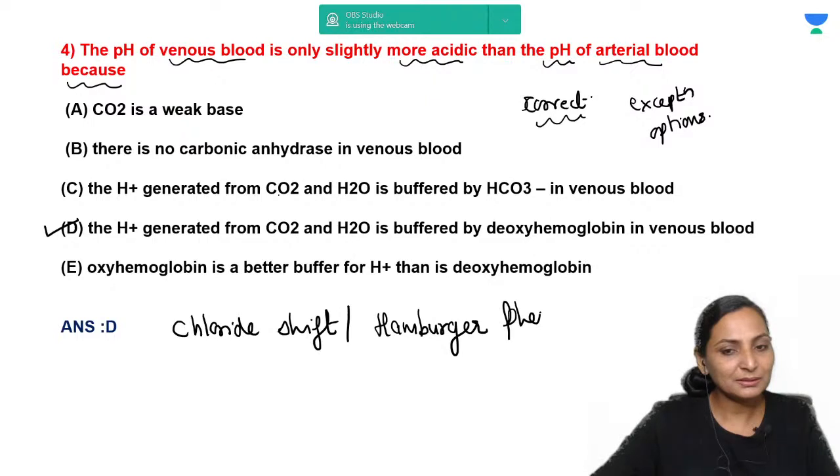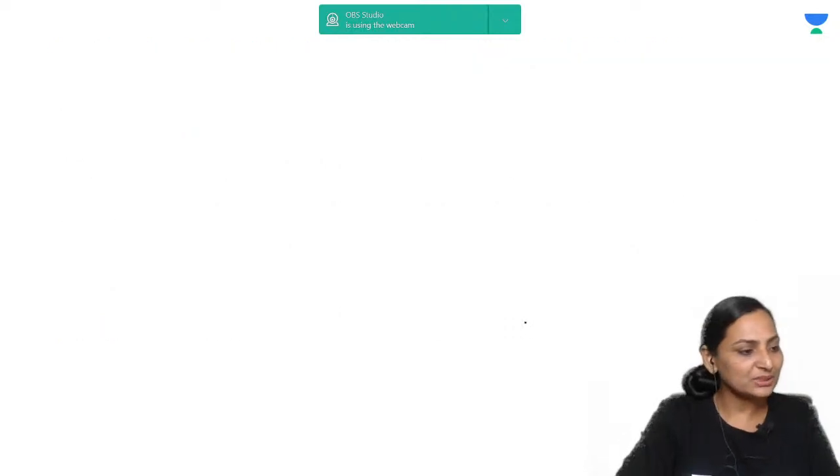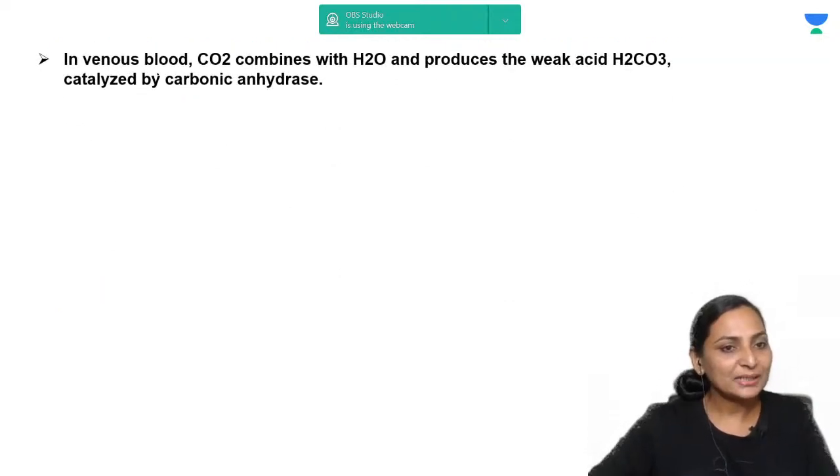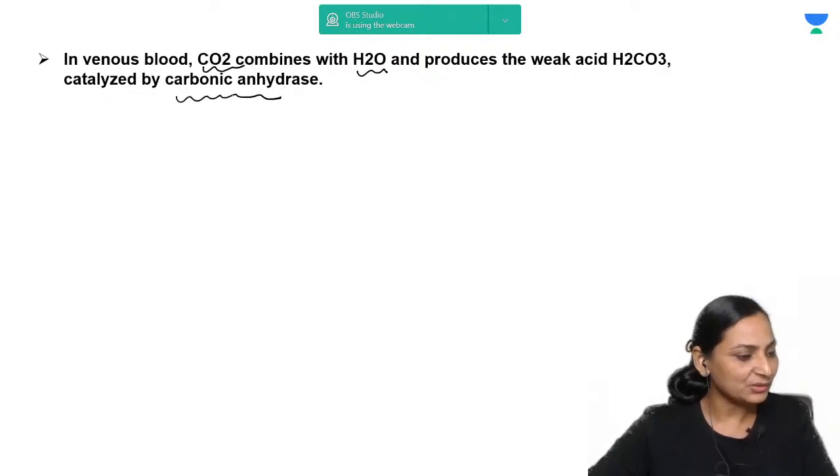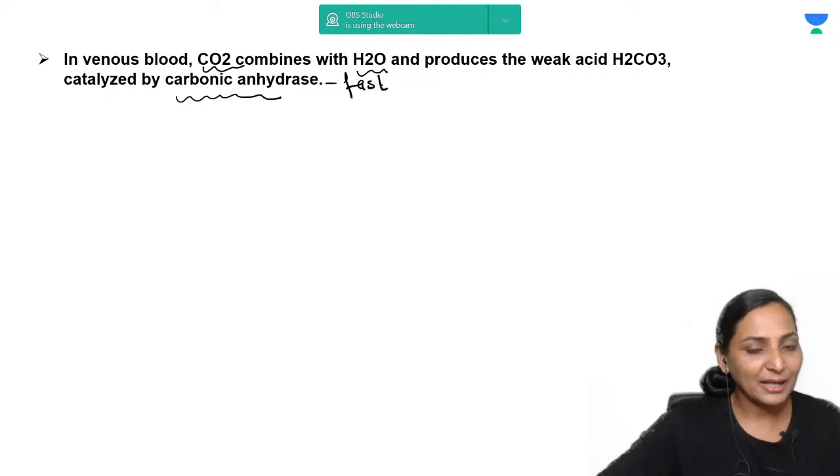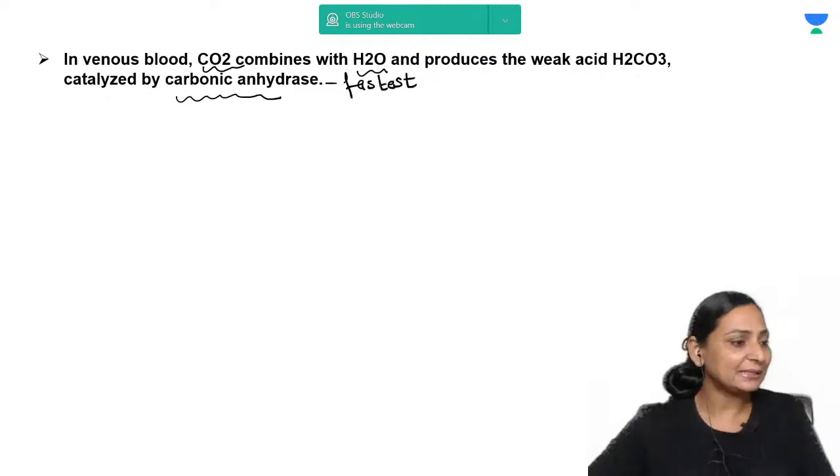So coming to the explanation, you know that in the venous blood, carbon dioxide reacts with water and produces carbonic acid. This reaction takes place rapidly because of the presence of carbonic anhydrase in the RBC. Remember that carbonic anhydrase is one of the fastest acting enzymes in the body. It contains zinc.